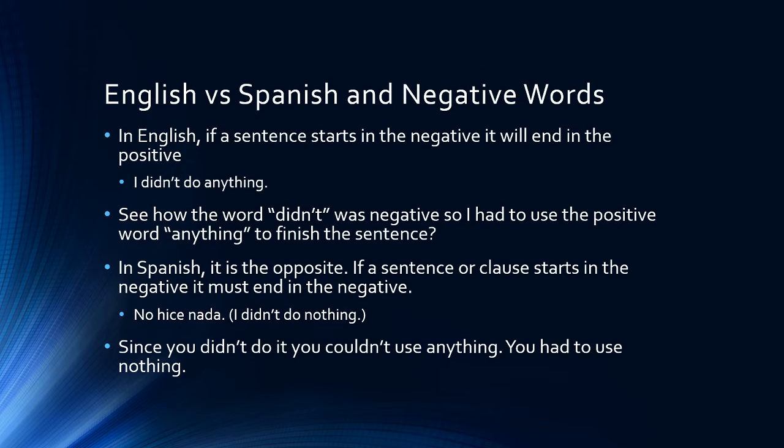In English, if a sentence starts in the negative, it needs to end in the positive. And here's an example, I didn't do anything. So because I didn't do, that's a negative expression, I have to say anything. I can't say I didn't do nothing.